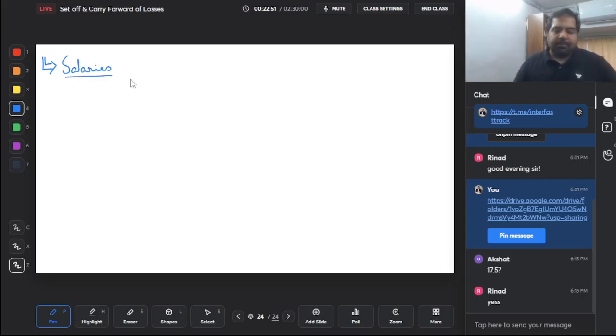First up in the exam, is this important? The importance level is 1 on 5, and even if it is asked, basics of salaries are asked. We'll see exam questions also on salaries, but very, very basic ones. Guys, salary is only taxed when there is an employer-employee relationship. I call it the master-slave relationship. If you've been my regular student, you know what is a master and what is a slave. If not, master is someone who dictates the terms and slave is someone who follows it. So master and slave is employer-employee. It's easier to pronounce as well.